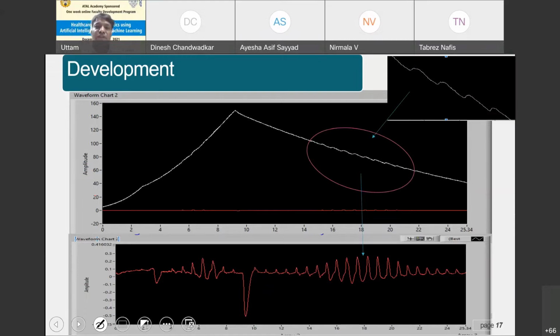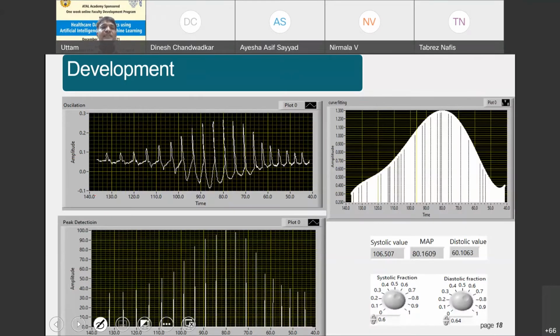Now here in the first graph, you can see oscillations shown in the circle, which can be zoomed or amplified, and we can measure the corresponding oscillations at 0.7 peak value, as well as 0.5 peak value, and we can try to identify the systolic and diastolic pressure. So this is the typical output.